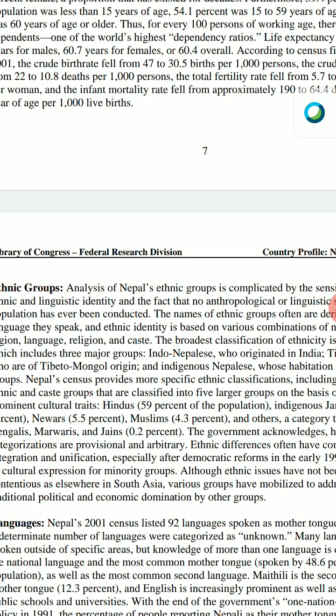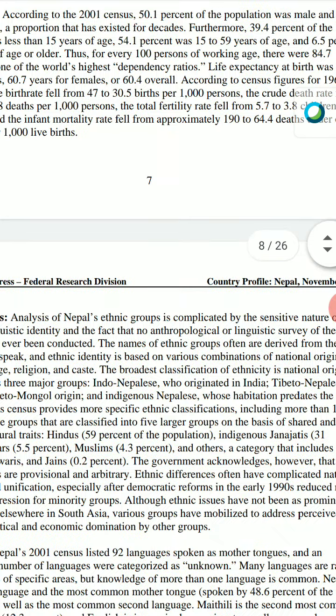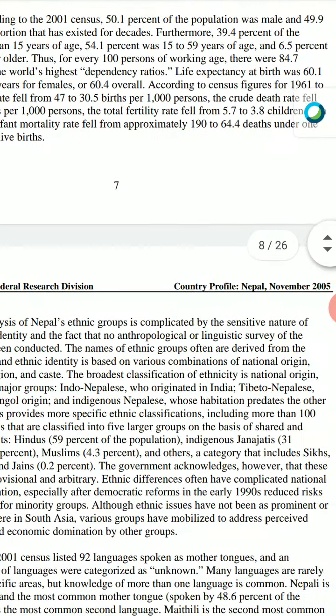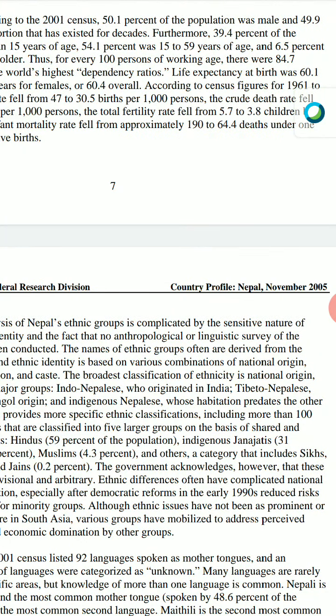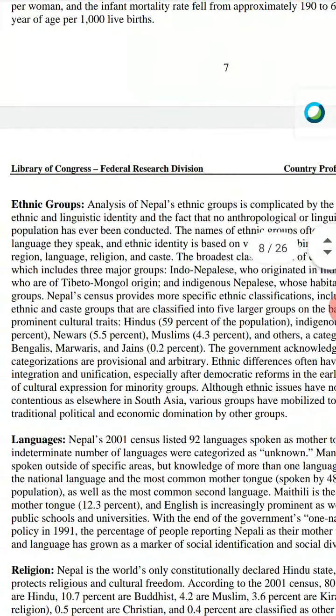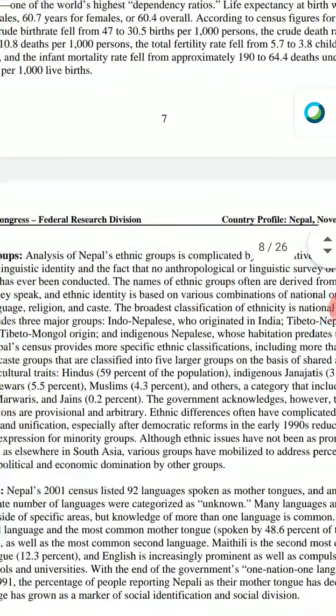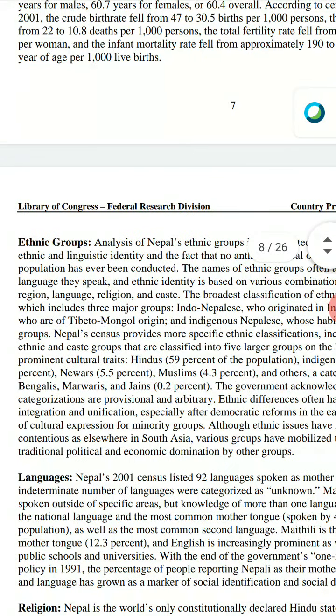Talking about the cultural traits, Hindus are 59% of the population, indigenous Janjatis are 31% of the population, Muslims are 4.3% of the population, and others like Sikhs, Marwaris, Bengalis, Jains comprise 0.2% of the population. This is the ethnic background of the country.